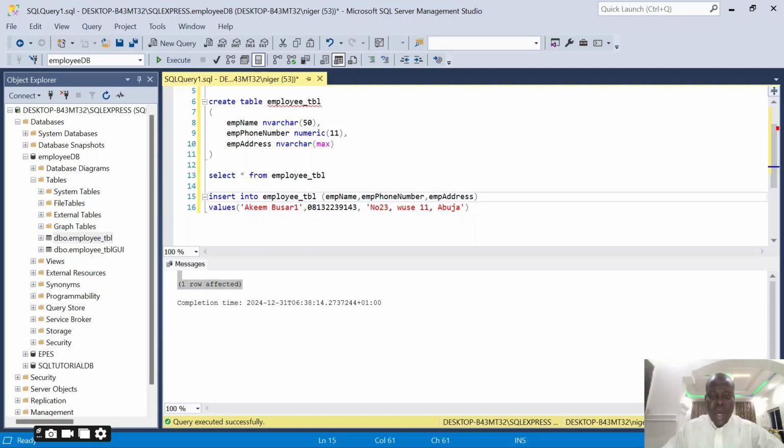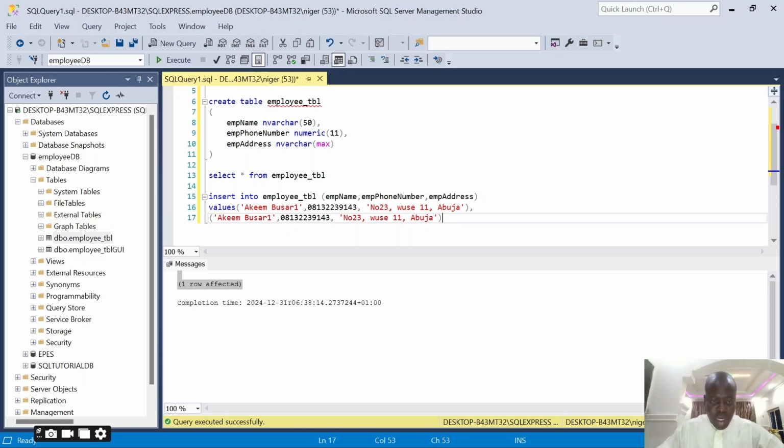We can also add multiple values at the same time using a single query. If I want to add multiple values, all I need to do is copy this and separate it with a comma, then put the next one. You can see I didn't put values across all of them again, I only put it for the last one.